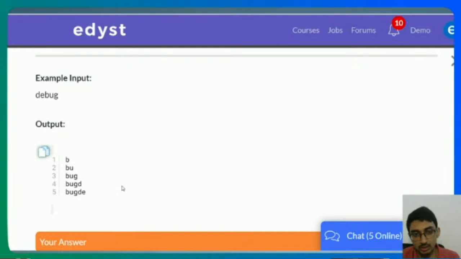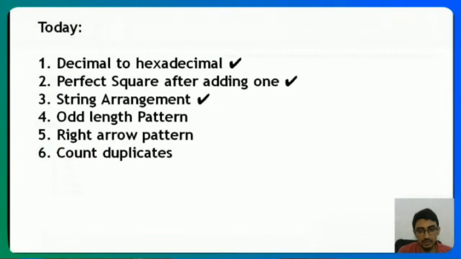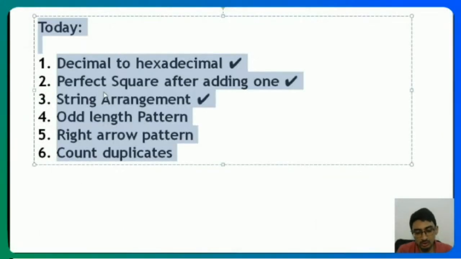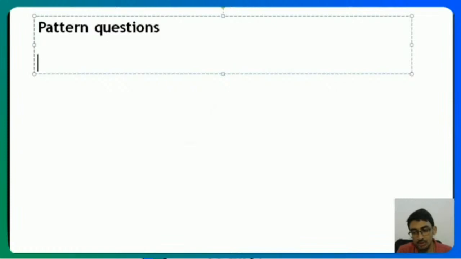So in any pattern, what are the steps that I've advised? First of all, take your own input and try to see what happens. This is for any pattern questions. Always take your own input and then try to understand what you're supposed to do.